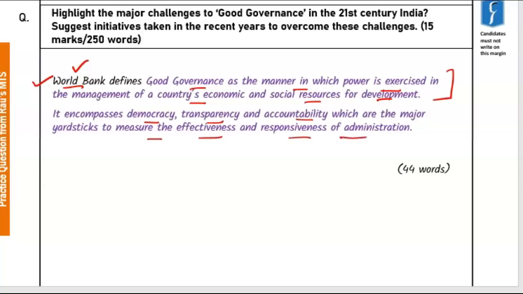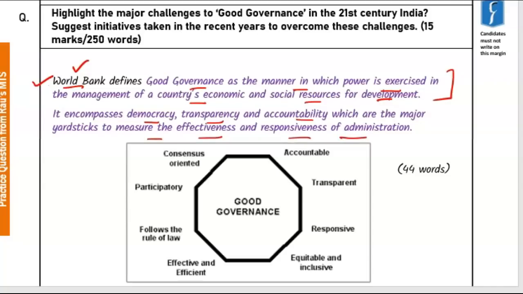One smart thing that was done here is that in the second para, we have tried to incorporate all the important keywords that are generally associated with good governance.